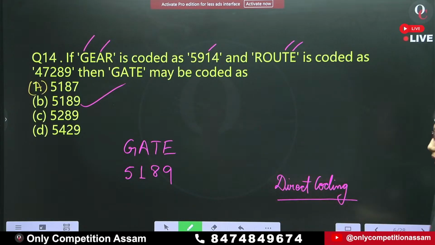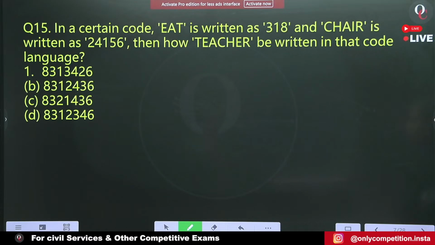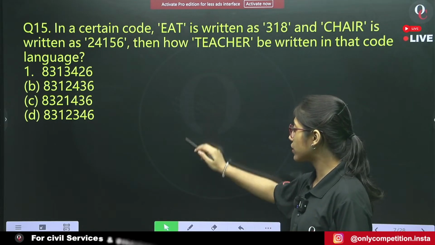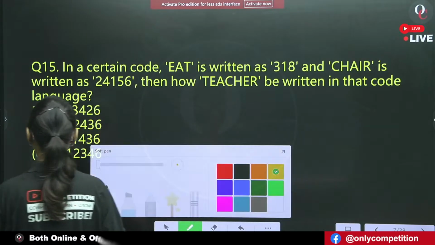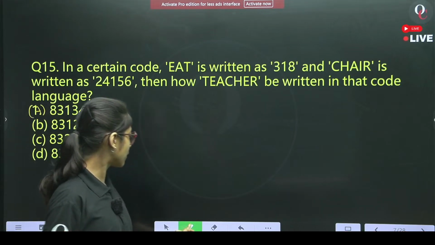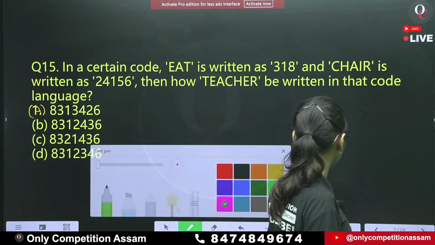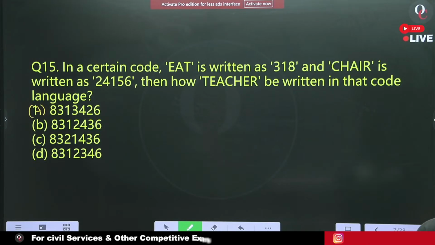Now can we move to the next question? Question number 15. What will be the answer of question number 15? Tell me.